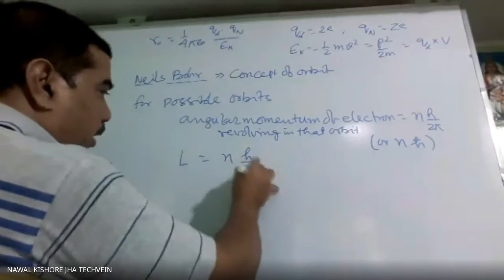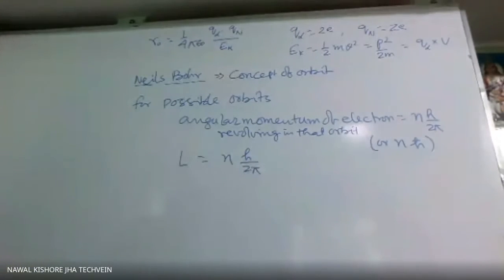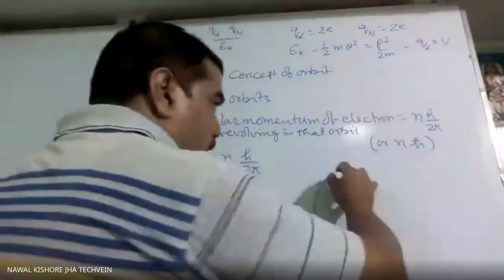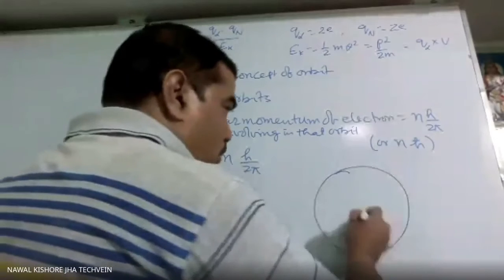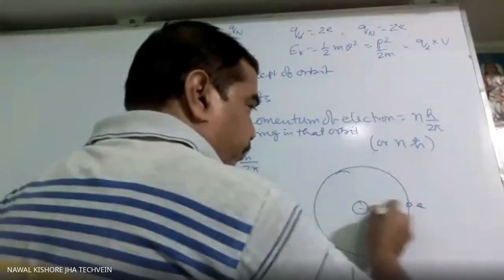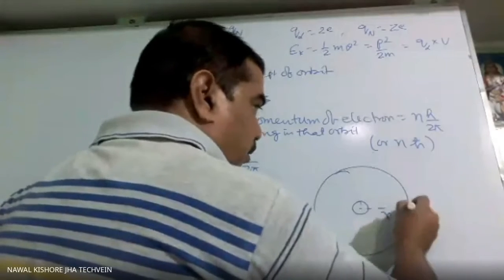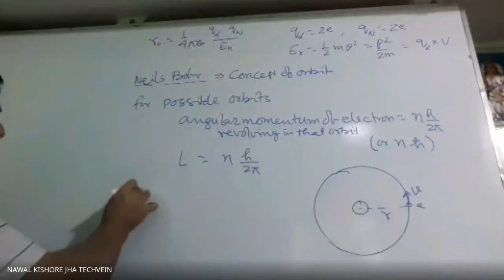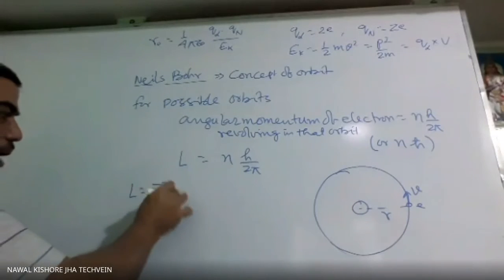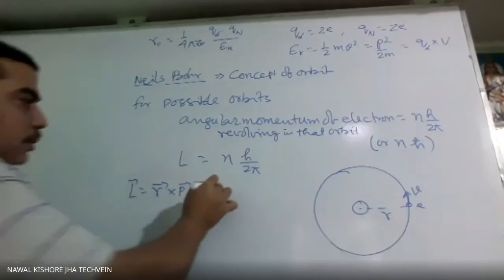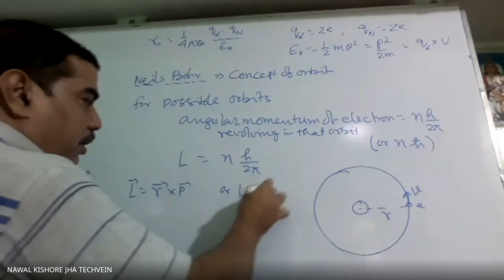Now what is L? When the electron is revolving in any orbit, what is that L? This L you can find either as r cross p, or we say this L will be I omega.